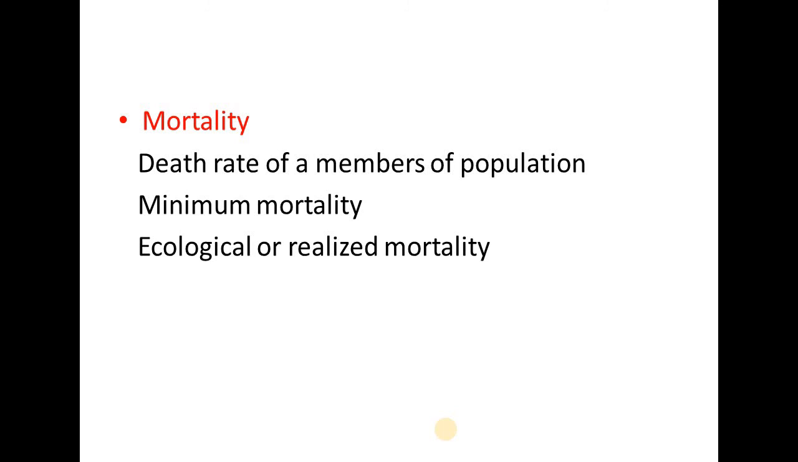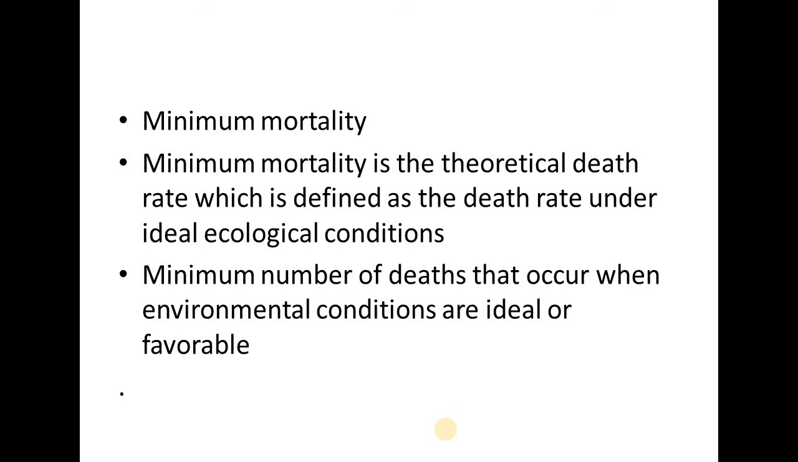Next, coming to mortality. Mortality means the death rate of the members of a population. You can study two types of mortality: one is called minimum mortality, and the other is called ecological or realized mortality. So what is meant by minimum mortality? It is a theoretical death rate, defined as the death rate under ideal ecological conditions. So it is the minimum number of deaths that occur when the environmental conditions are ideal or favorable. This is what is called minimum mortality.